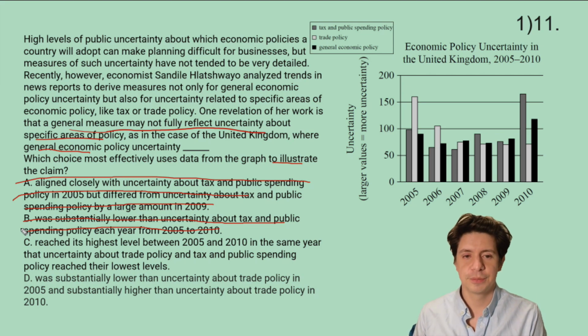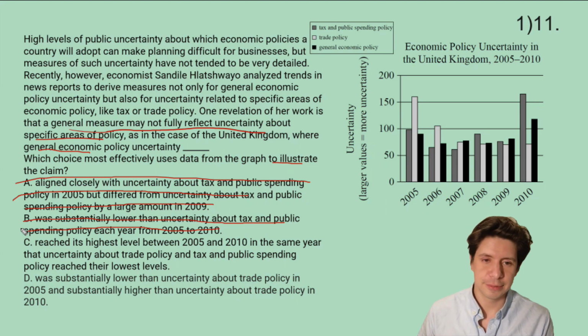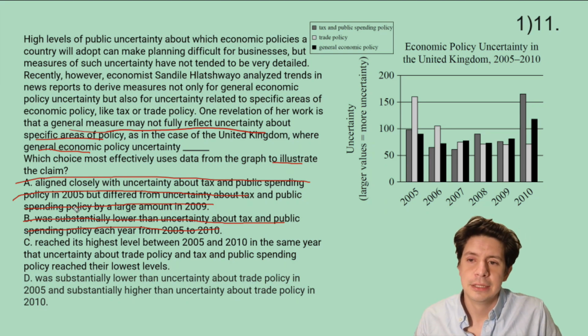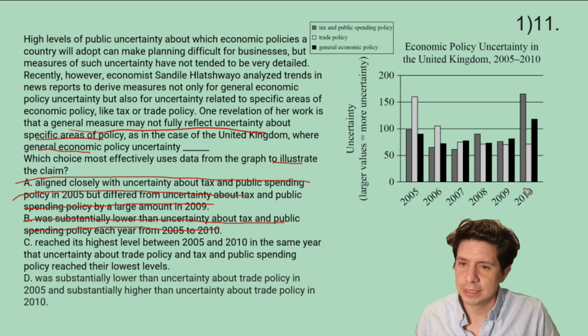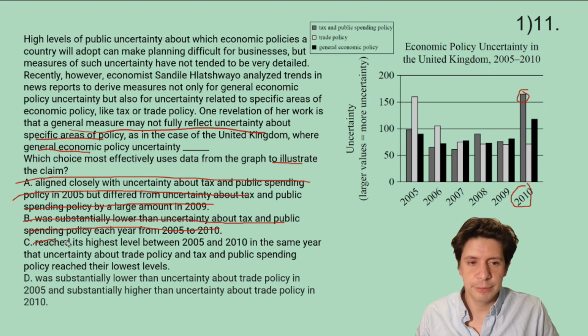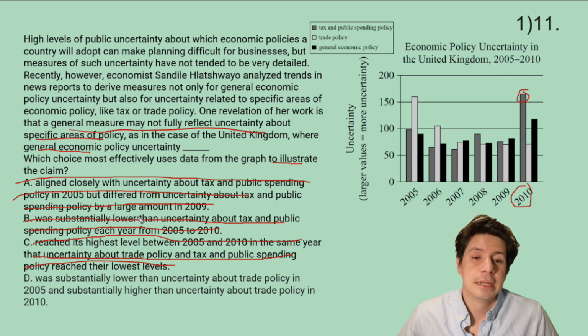And then C, reached its highest levels between 2005 and 2010 in the same year that uncertainty about trade policy and tax and public spending policy reached their lowest levels. So general economic reached its highest levels in 2010, but that's the same year that tax and public spending also reached its highest level. So that's, again, not true. So even before I look at D, I am 99% sure it is D because I'm 99% sure A, B, and C are wrong, that I didn't miss anything.